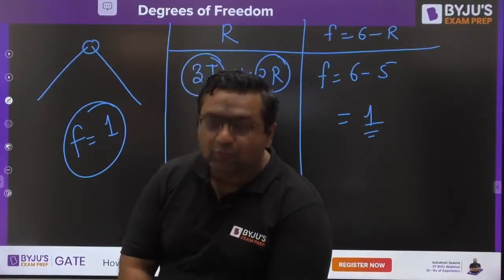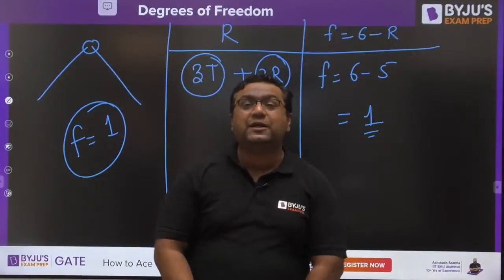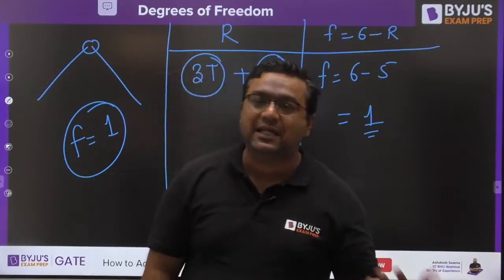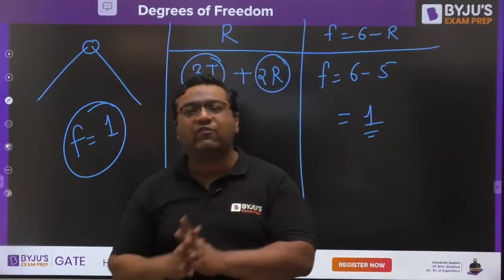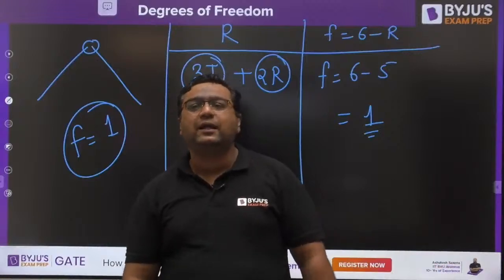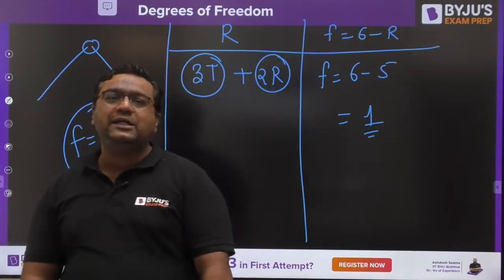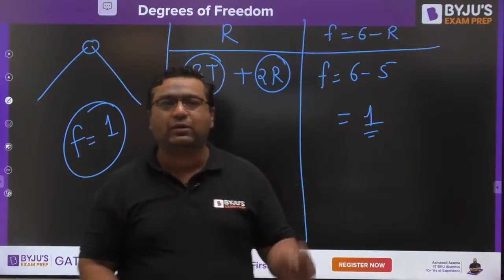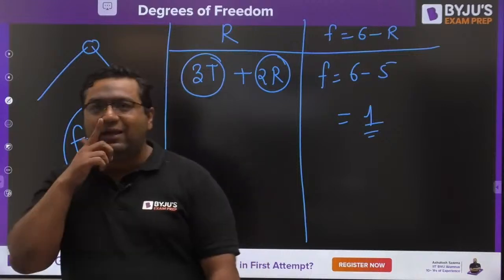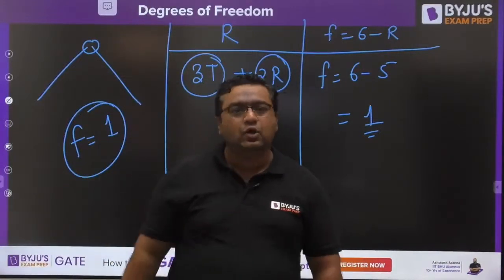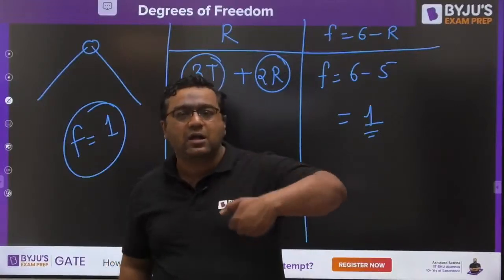So my dear, like this, tomorrow I will go through a wonderful table, and then we will derive the expression for degree of freedom for various cases. For a mechanism, we will get into the Kutzbach equation, then modified Kutzbach, then Grubler's criterion, and then we will get into Grashof's law and all. So guys, I will teach you each and everything in great detail. Don't worry about that. So shall we close the session today? Because I feel I explained what degree of freedom is. Tomorrow we will derive the expression for mechanisms, and we will see a number of questions.